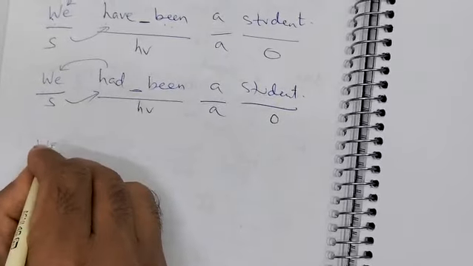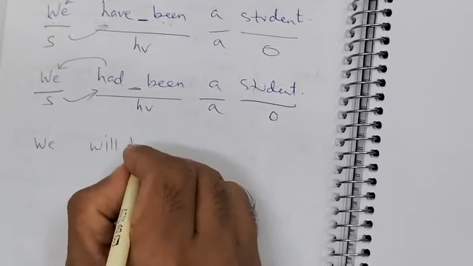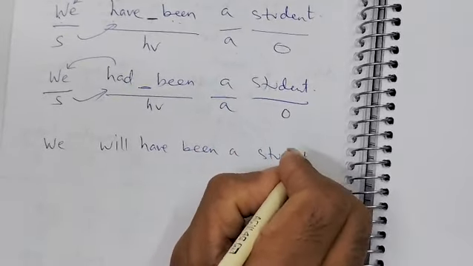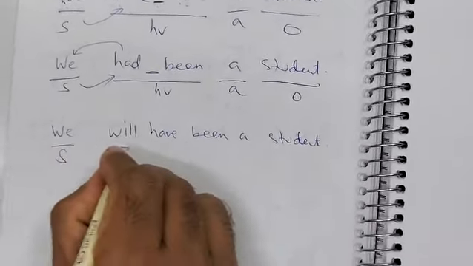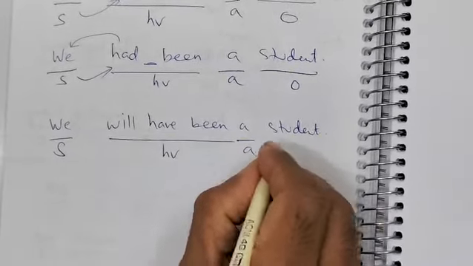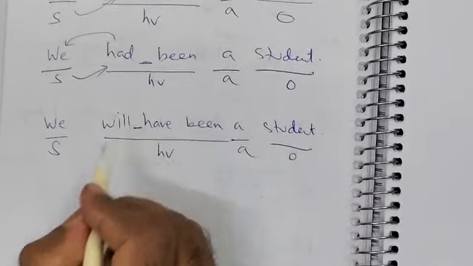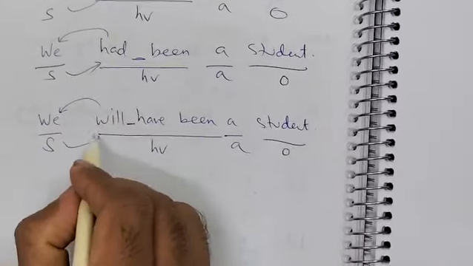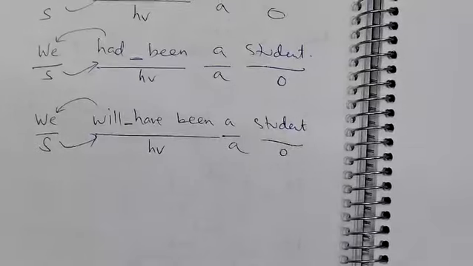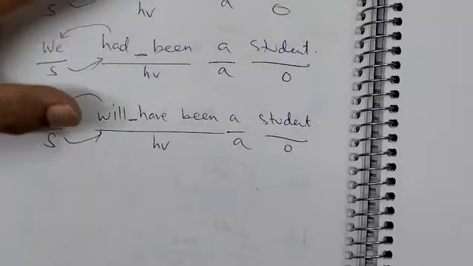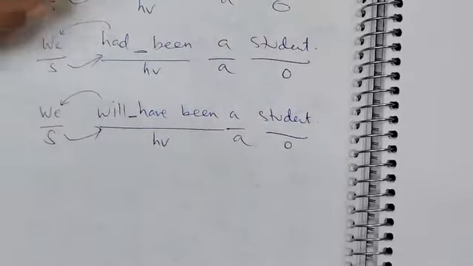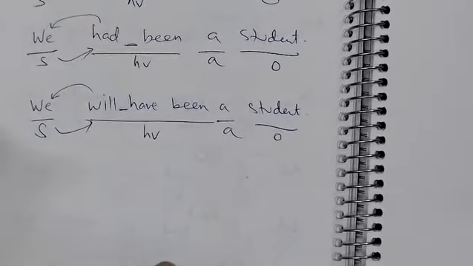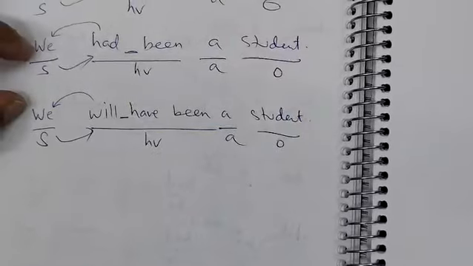Again, future tense, we will have been a student. Now how will you do this? We is the subject, will have been is a helping verb, this is the article, this is the object. We will not have been a student. Will we have been a student? Will we not have been a student? So this is how you have to make it simple. Just put not between the helping verbs and interchange the helping verb with the subject. That is how you make positive, negative, interrogative, negative interrogative.